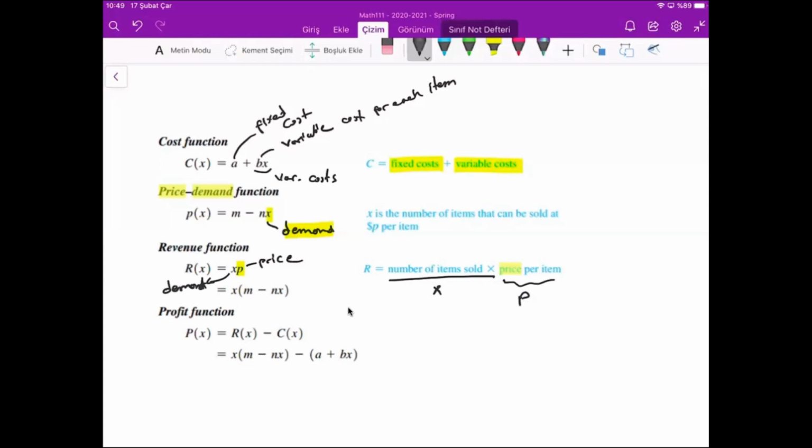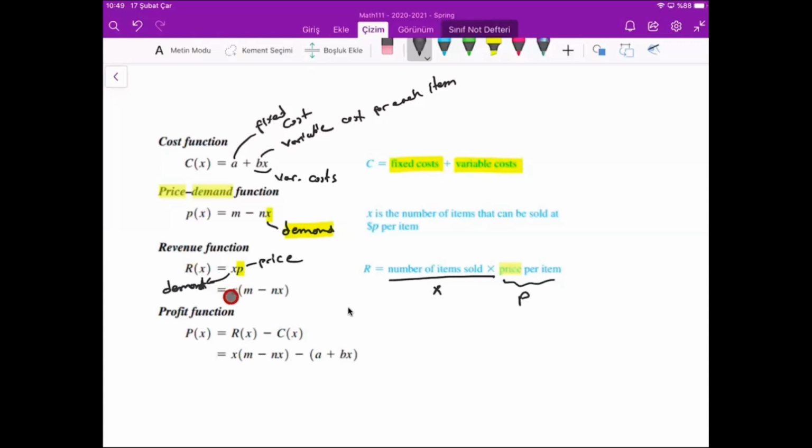But X is one variable and P is another variable. What is the relation between X and P? From the price demand equation, you can calculate this relation. So P equals M minus NX. So revenue equals X times (M minus NX), by substituting the price from above. From here, we substitute P as M minus NX, so we obtain the revenue function.